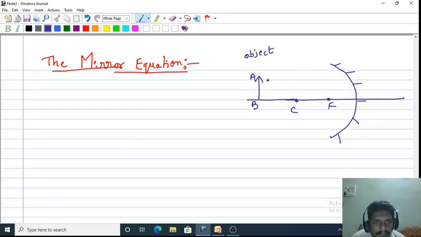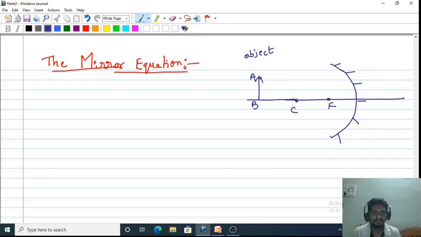Now I'll take three light rays from the tip of this object AB. First I will construct a ray diagram for the image, then I will derive the relation for the mirror equation. So I am taking three light rays here.